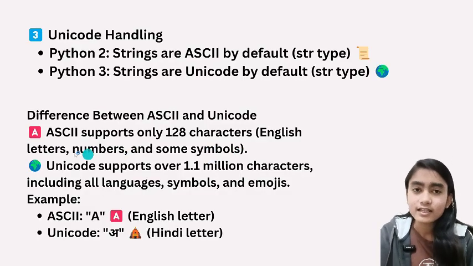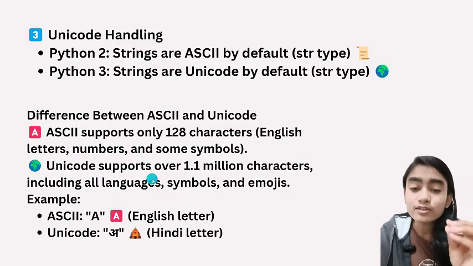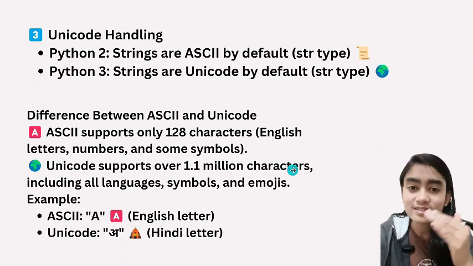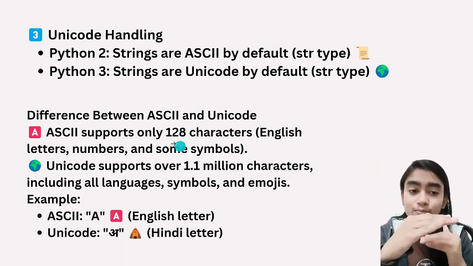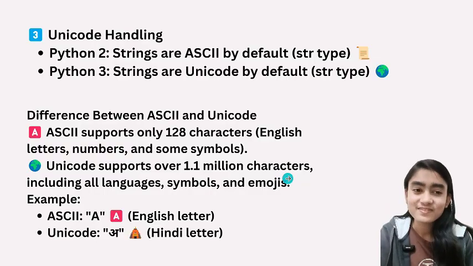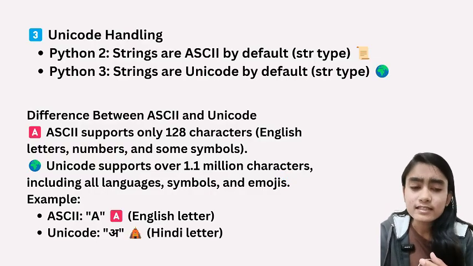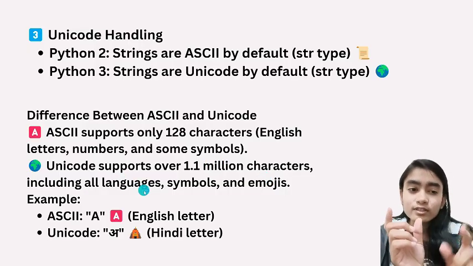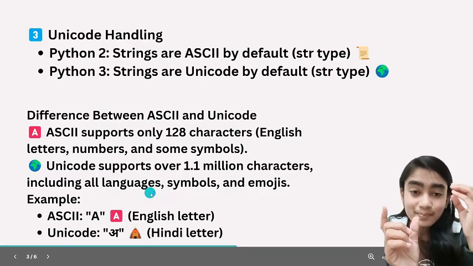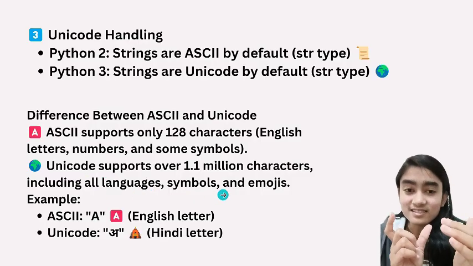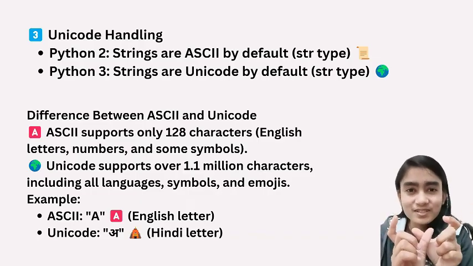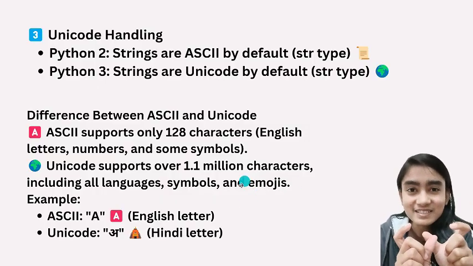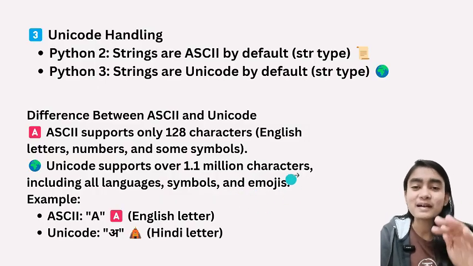But Unicode supports 1.1 million characters. See, what a huge difference this is: 128 characters and 1.1 million characters, right? ASCII supports only the English language, but Unicode supports many languages, symbols, and emojis too. This was the point, that Unicode also supports emojis. So this was a very major change in Python 3.x.